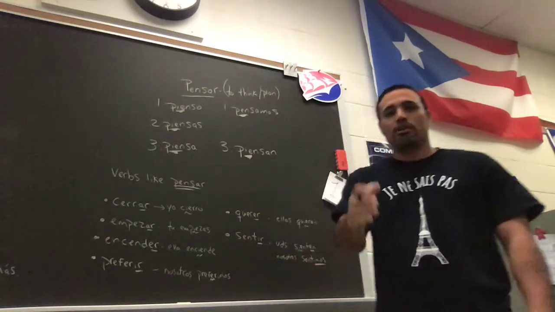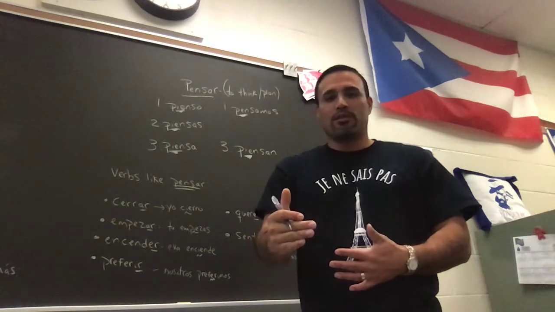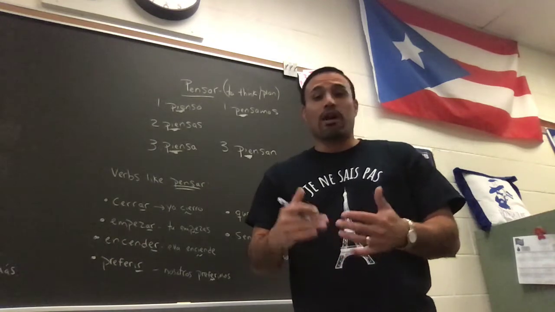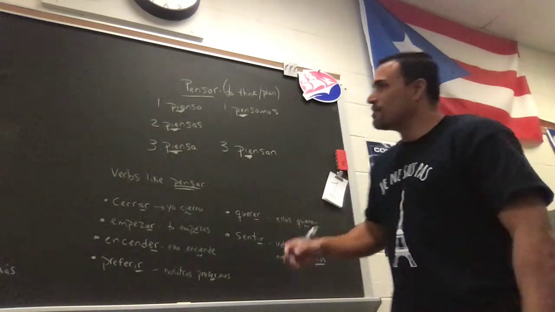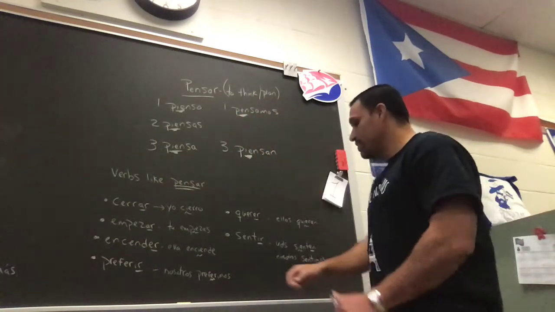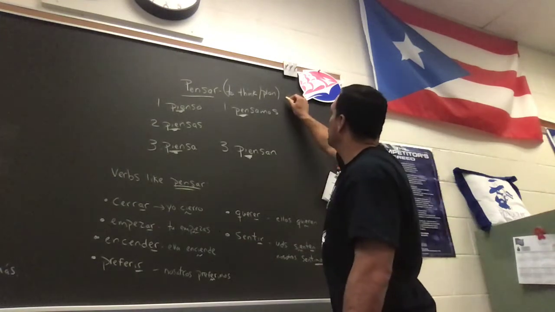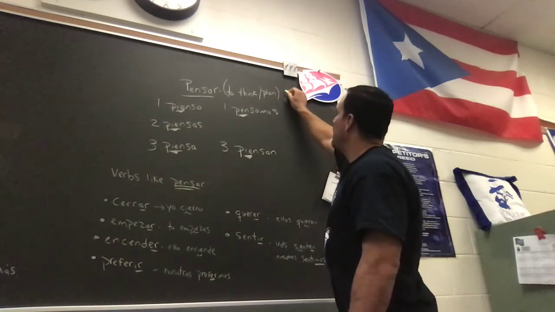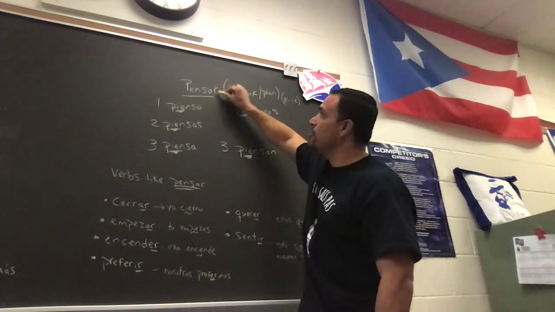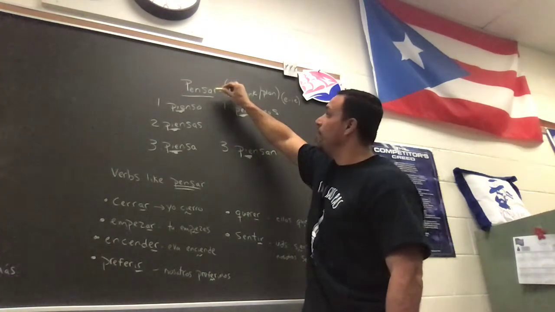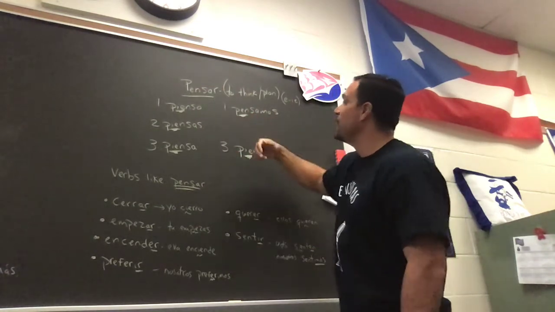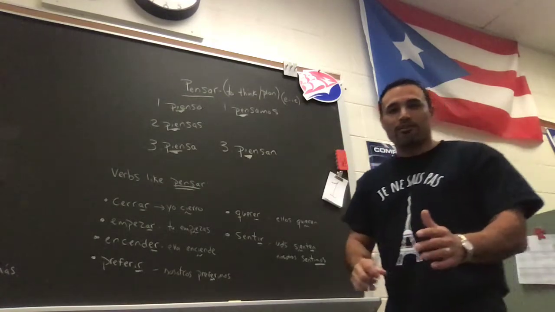And in your in-class instruction, it has the textbook explanation of the different reasons why and how you will use this verb pensar. I would highly suggest you go over and read down through that. But the simple explanation means to think and plan. So this is actually an E to IE stem changer. So what that means is that in the stem here, the PEN, not the ending, because we know we're going to drop this and add our normal regular AR endings. This AR is going to go away. But in this stem, we're going to get rid of the E and we're going to add IE. Just like we did for tener, just like we did with venir.